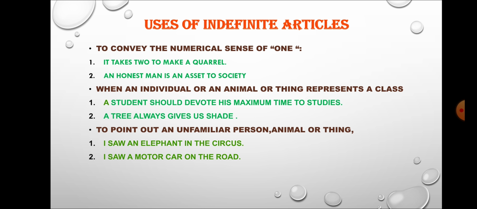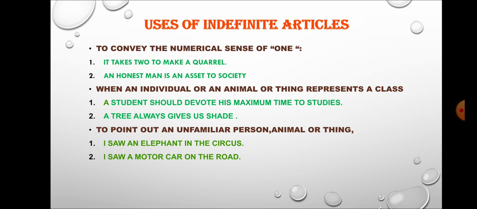Now what are the uses of indefinite articles? To convey the numerical sense of one. So we are going to show one thing, one person or one place with the help of articles. Now the examples are: it takes two to make a quarrel. An honest man is an asset to society.